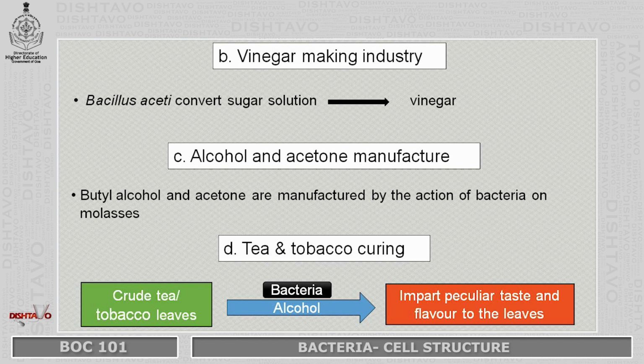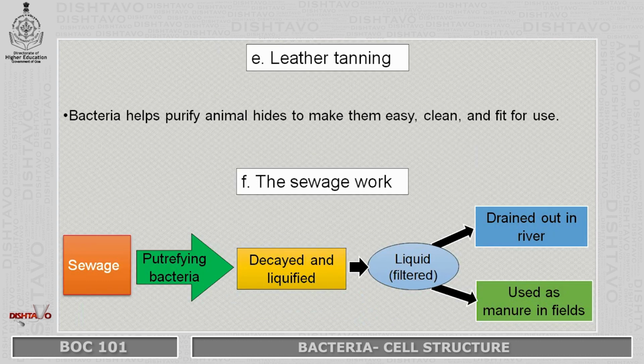Next, the bacteria are also used in tea and tobacco curing. What is this curing? It is basically the treatment of the leaves by the bacteria. The crude tea or tobacco leaves are treated with the bacteria plus alcohol, and these bacteria impart a peculiar taste and flavors to these leaves.